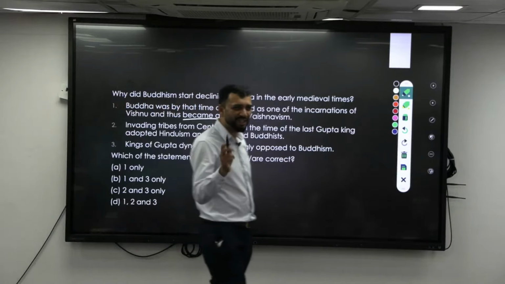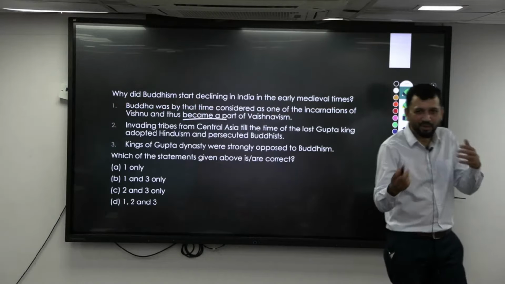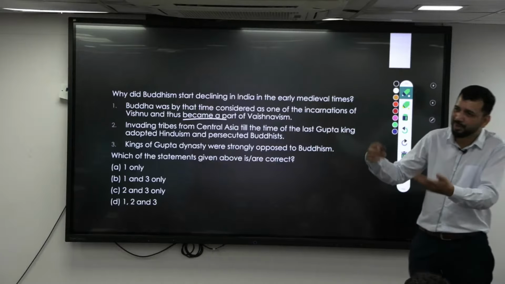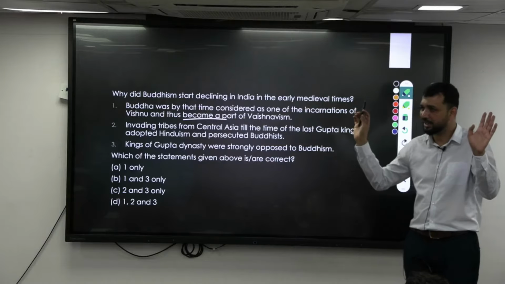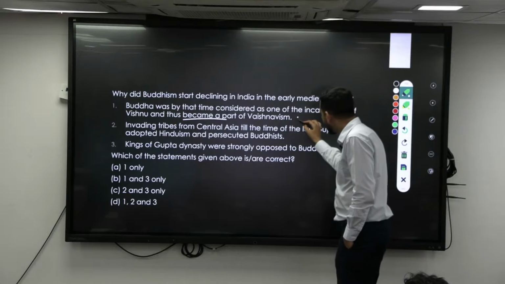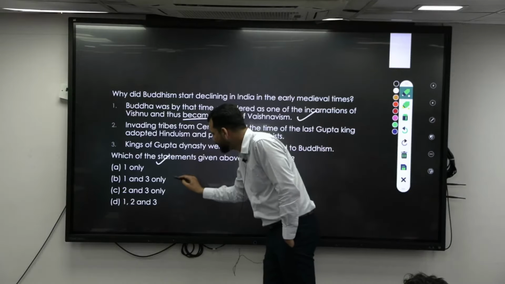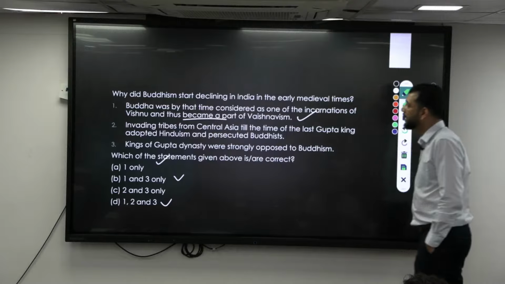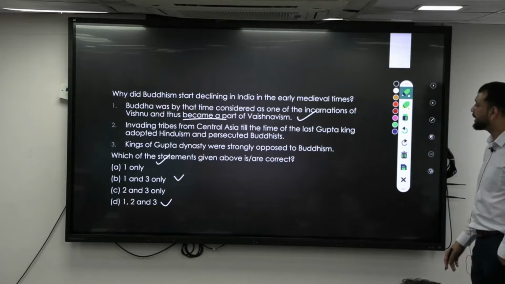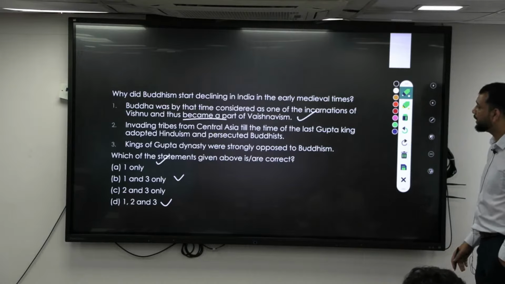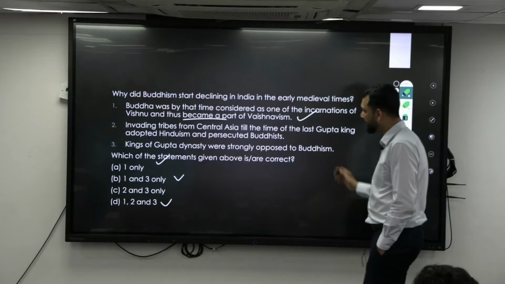So this is one of the reasons that Buddhism started becoming not a separate one, so it has become a part of Hinduism only. So that means this is correct. So one will be there. Next: invading tribes from Central Asia, till the time of the last Gupta king, adopted Hinduism and persecuted Buddhists.